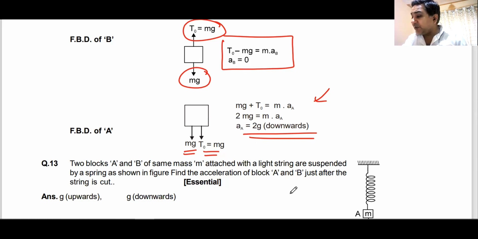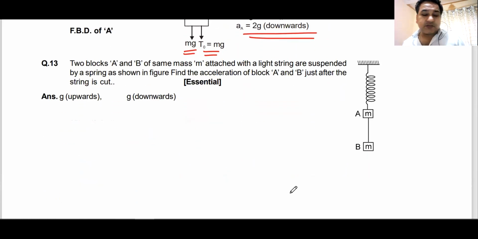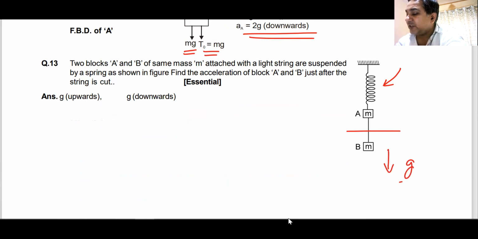See, now there is a brother of this question. Now in the brother of this question, the thing is like this. Now this string would be cut. So if this string is cut, this will be free. So acceleration of this will be g downwards. Everyone knows this. Acceleration of the lower block is g upwards.